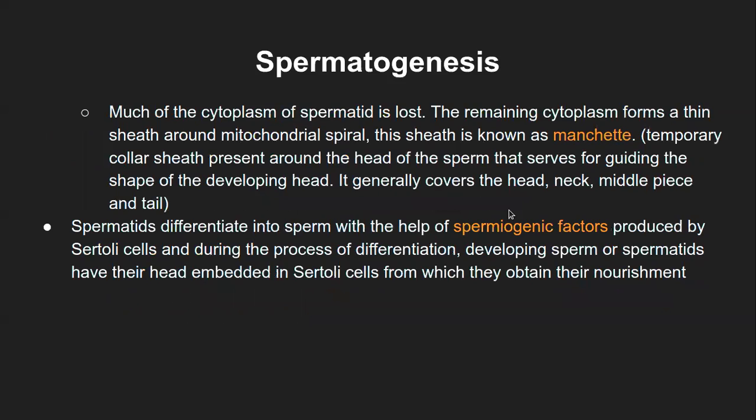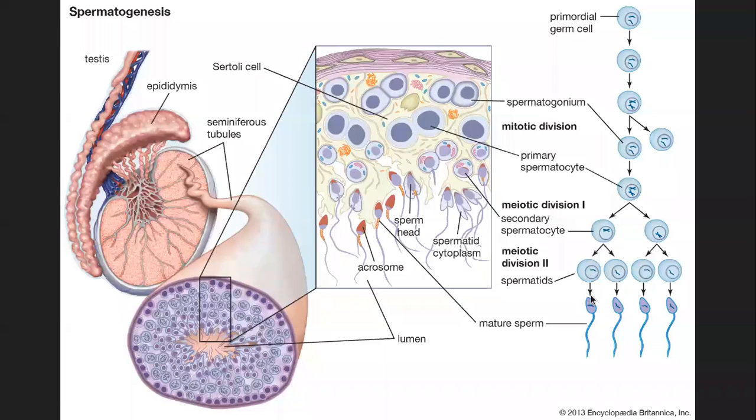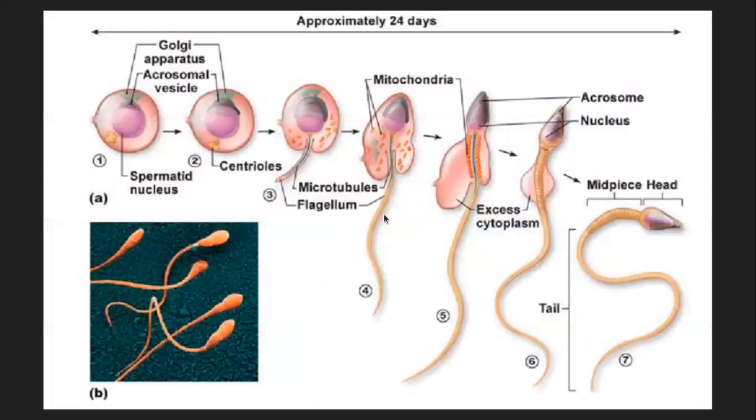Now here they are directly showing a mature sperm, but that is not the case. There are certain stages like we are seeing now. Here maybe you can see those structures. So this is the acrosome-like structure that is getting formed slowly. Here it starts, here it kind of completes.